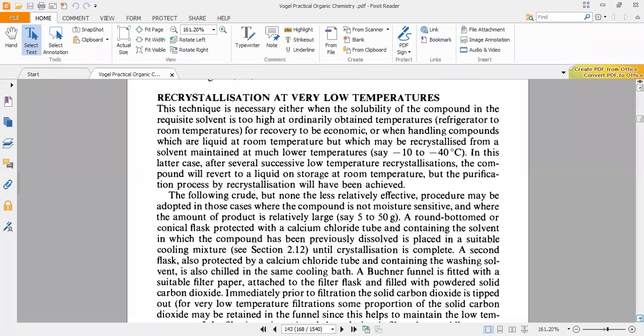So in fact, it sublimes. In other words, its melting point and boiling point are very close to each other. So apparently it looks like it converts from solid directly into gas because it doesn't stay as a liquid. So this is why it is called dry ice.